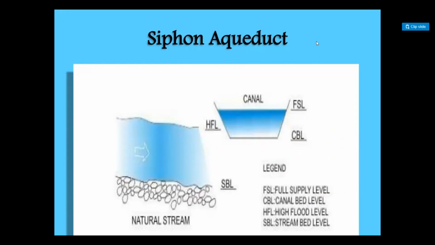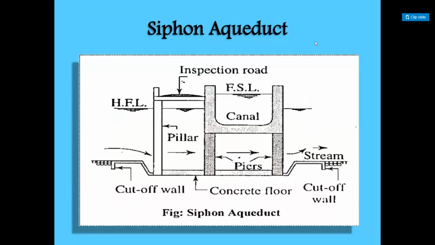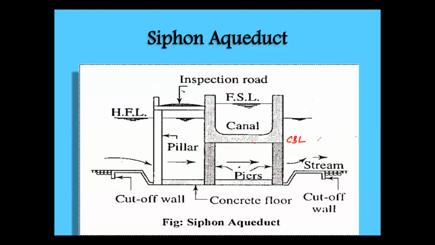So we're going to see this sketch. You need to represent this here. Before, the water level was here. Earlier we discussed the aqueduct, where you observe a clear gap between the CBL and high flood level, but here there is no gap between the CBL and HFL. So this is the HFL, the high flood level in the stream, and this will be the CBL. So water will move like this.